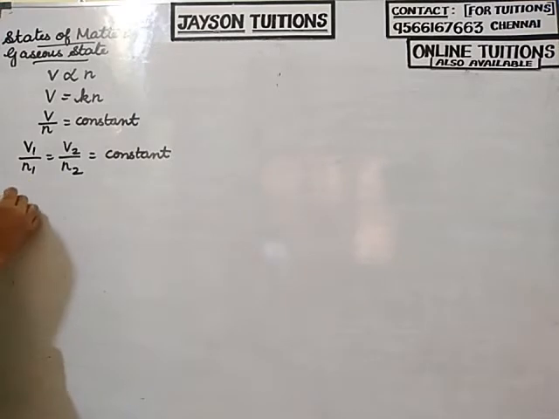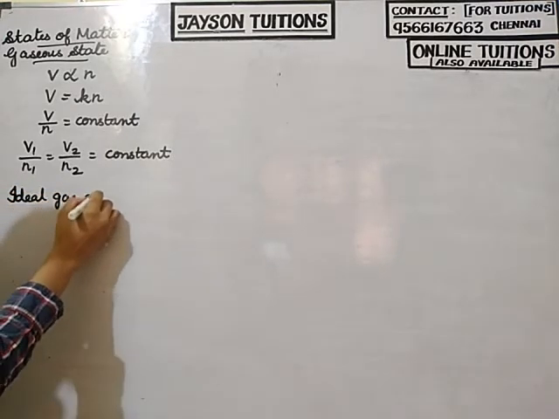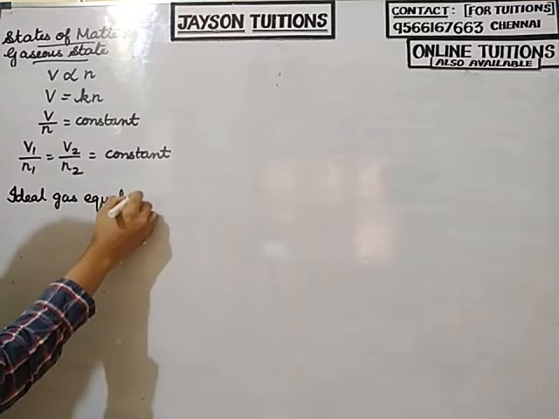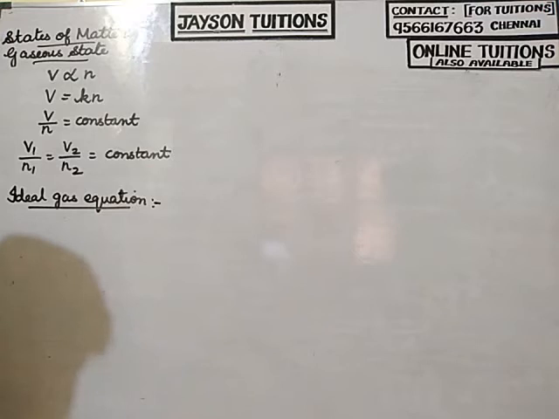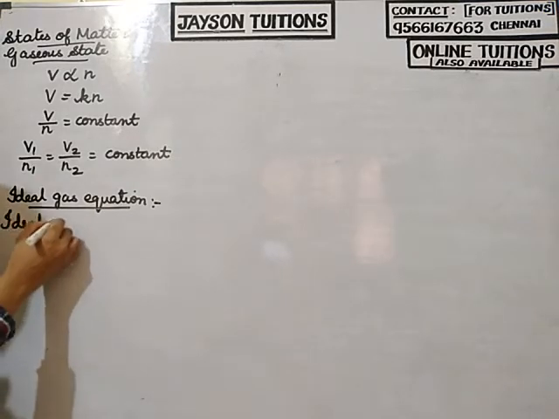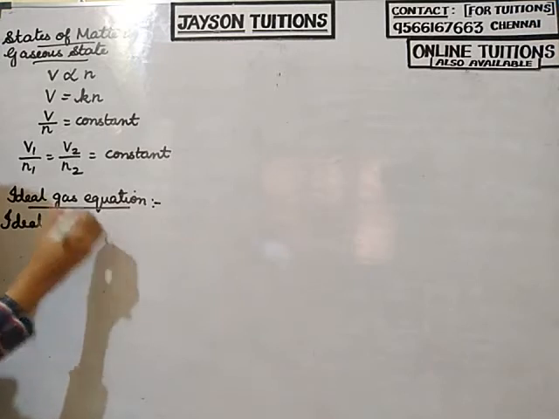The next one is the ideal gas equation. The ideal gas equation is a very important topic. First, I will say what is meant by an ideal gas.